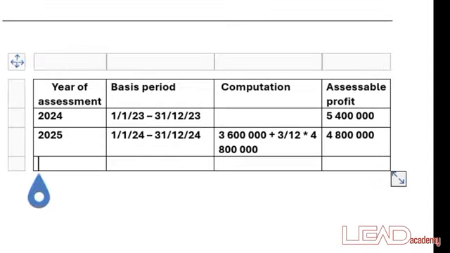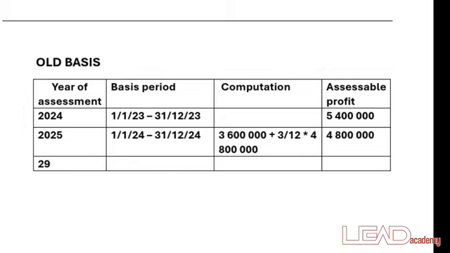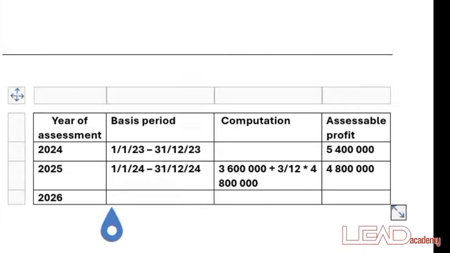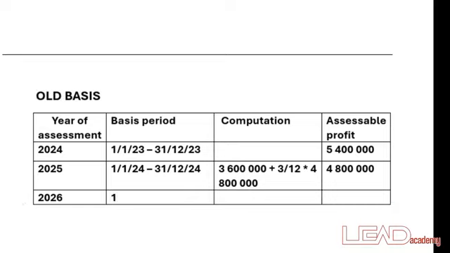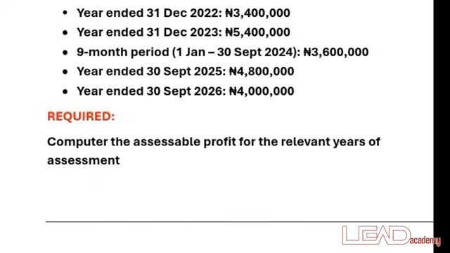So you move ahead to the next, which is 2026, the same year basis period, which is 1st of January 2025 to 31st of December 2025. The second to the last adjusted profit, which is 4.8 million, which was year end 31st December, and we got 4.8 million.